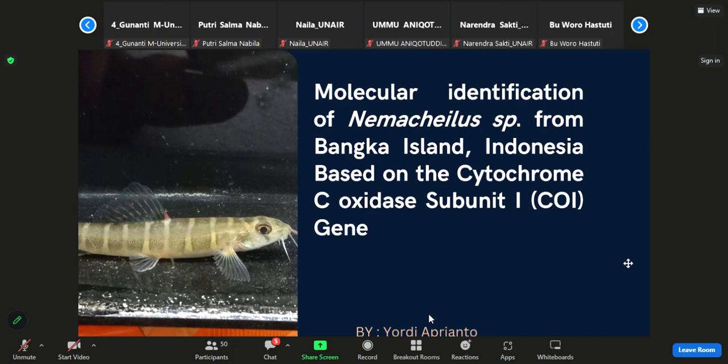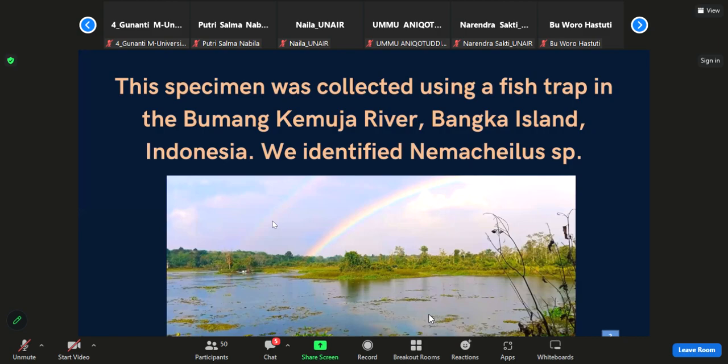The specimens were collected using a fish trap in the Bumang Kemuja River, Bangka Island in Indonesia.